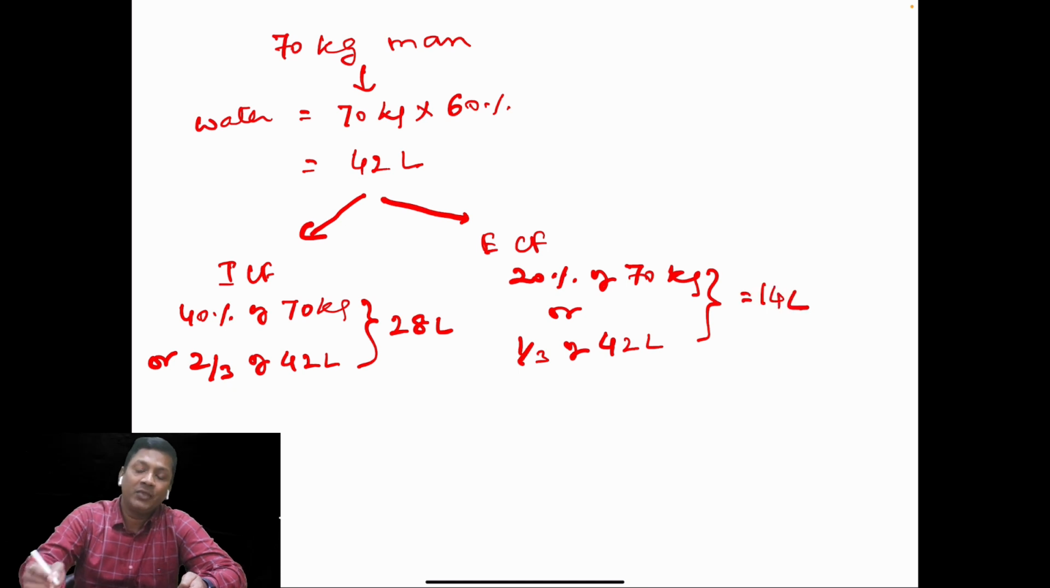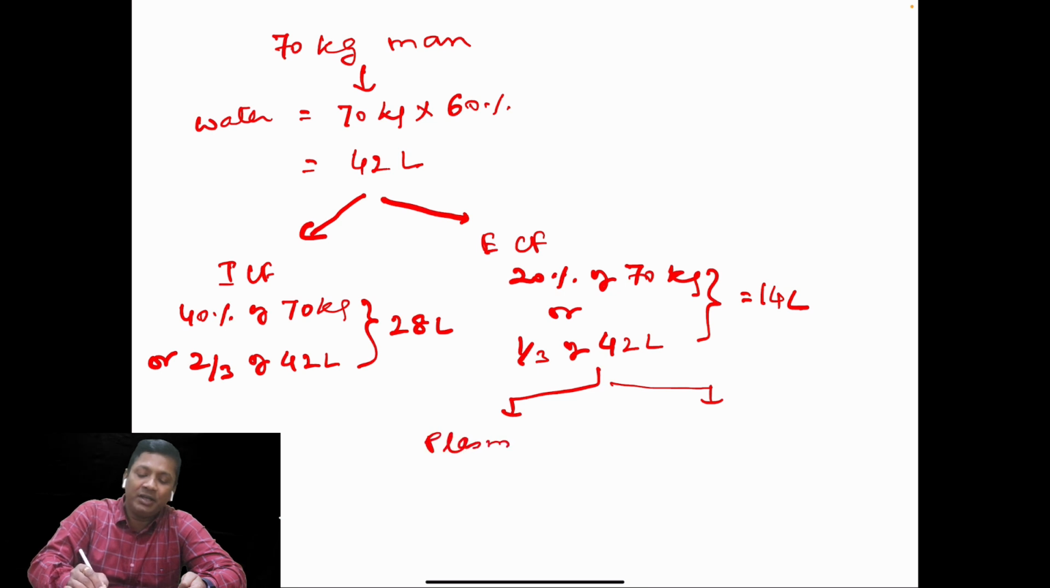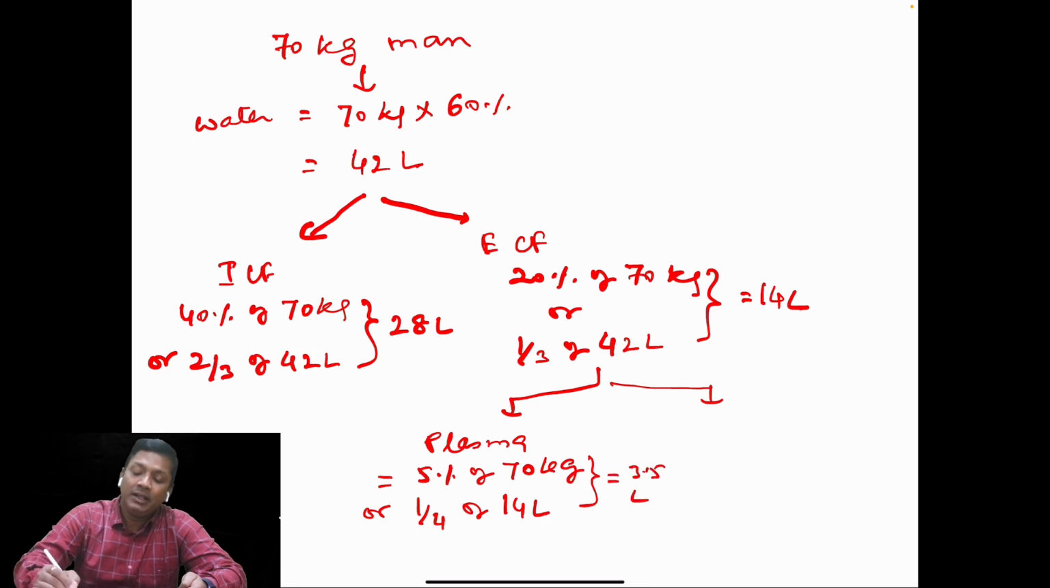14 liter. Now this ECF is further divided into the plasma and the interstitial fluid. So this plasma is equal to 5% of the body weight. So body weight is 70 kg, so it will be 5% of the 70 kg, or we can also say that 1/4 of the ECF. So ECF is 14 liter, so it will be 1/4 of the 14 liter. So both of them are equal to how much? 3.5 liter.